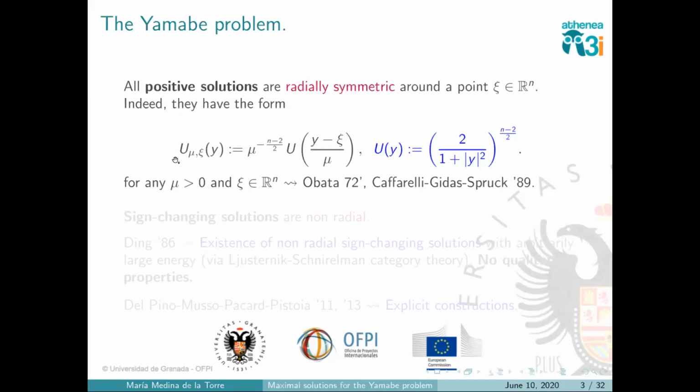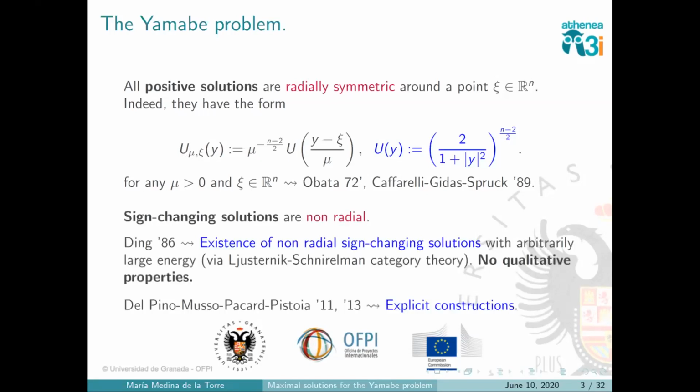For positive solutions, we know everything, but for sign-changing solutions, we barely know anything. Ding proved existence of non-radial sign-changing solutions by using variational methods in '86, but he didn't give any information about the shape of the solution.